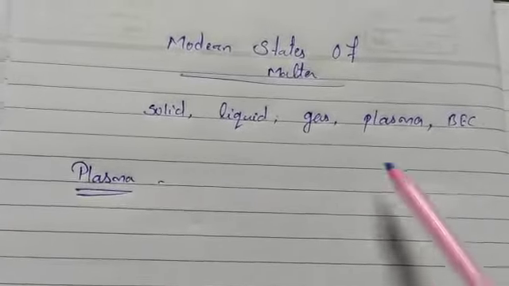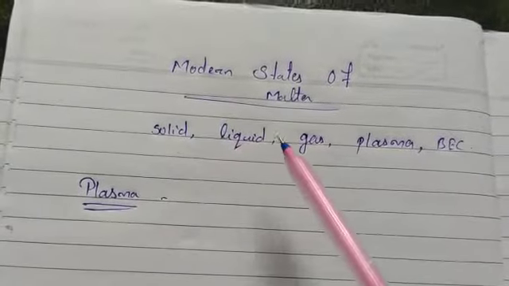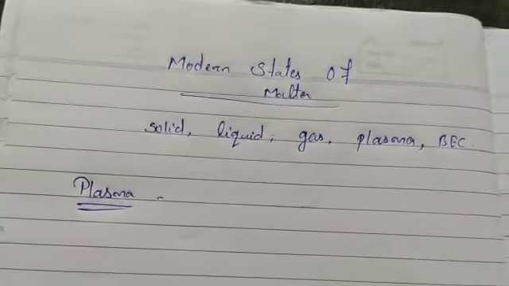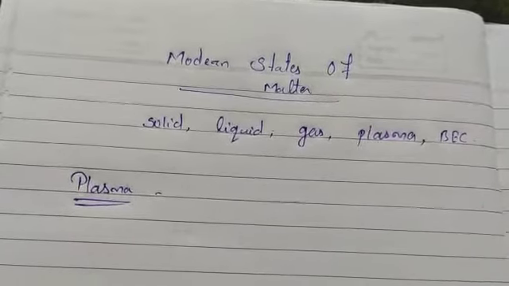So previously I had told you about the three states of matter, that is solid, liquid, gas, their properties, characteristics, their molecular arrangement, and how we can get one state from another state of matter, that is conversion of solid to liquid or liquid to gas or solid to gas.